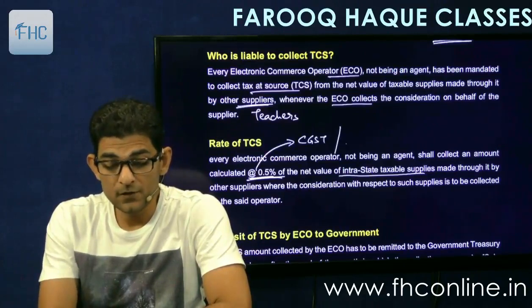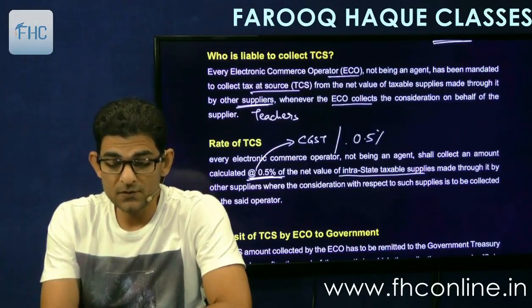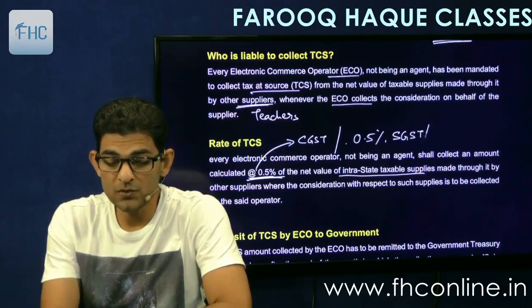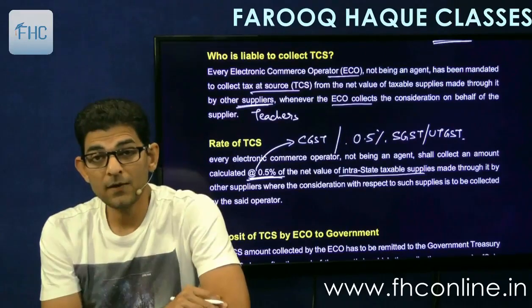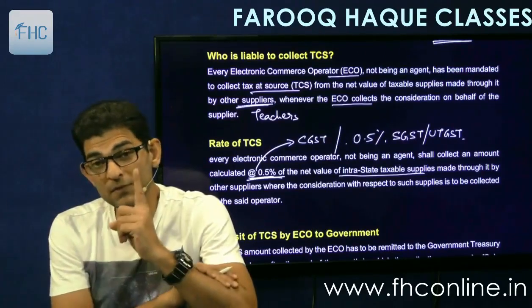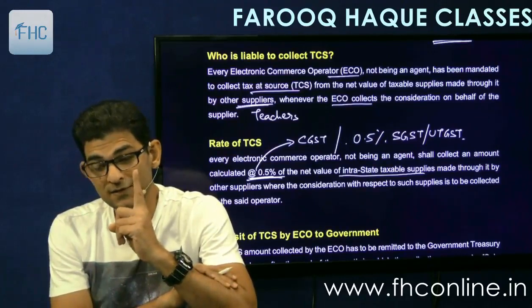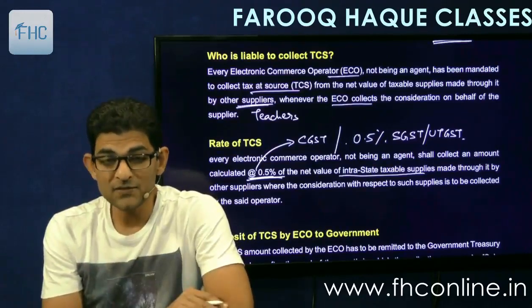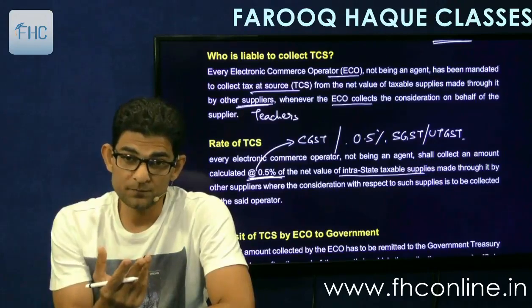Similarly, you have to also collect 0.5% SGST or UTGST. And if it's a case of interstate sale, we'll have to collect 1% IGST. Okay, but that section will be given in the IGST law.